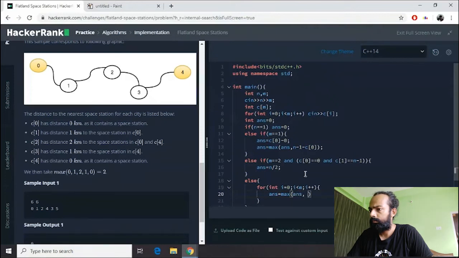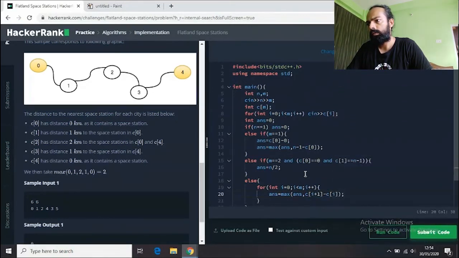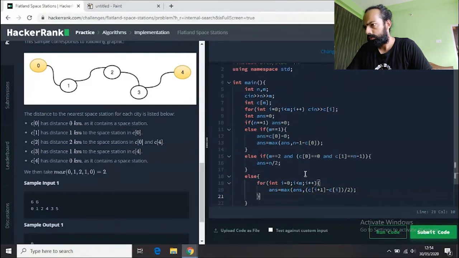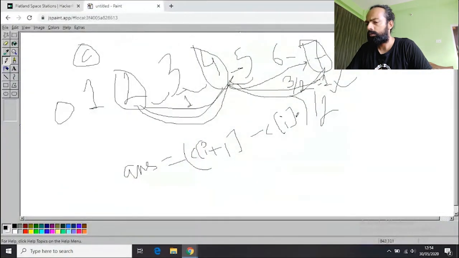It's always going to be comparing the two answers: my previous answer and the next answer from the operation. So max of ans comma, c[i+1] minus c[i], and obviously we have to divide it by 2. I'll put a bracket over here, divide by 2 and close this bracket. Now we get the maximum value from all the space station cities that we have.